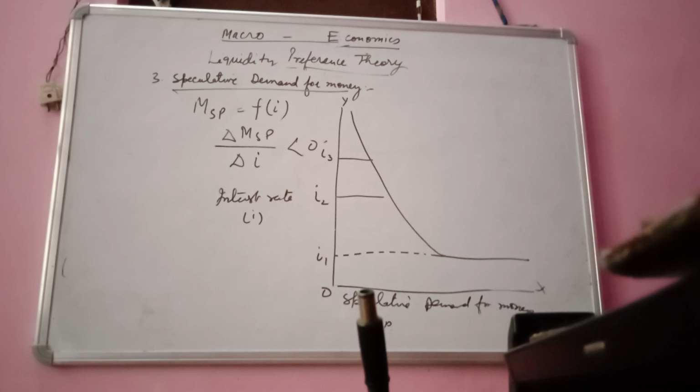It means when the interest rate is low, people want to spend more because they are going to invest in bonds at a low interest rate. And at a low interest rate, people want to spend more on the bonds because they are able to purchase more bonds at less price. So the speculative demand for money for investment purpose is increased when the interest rate is low,